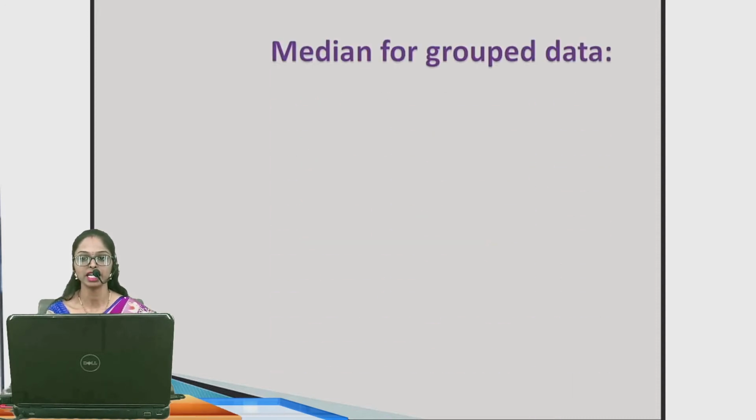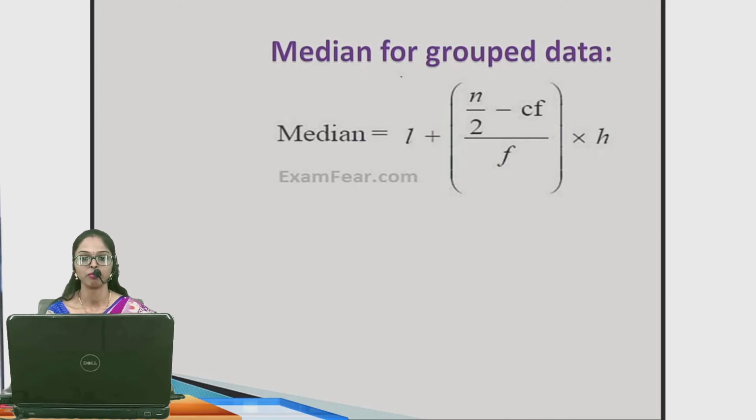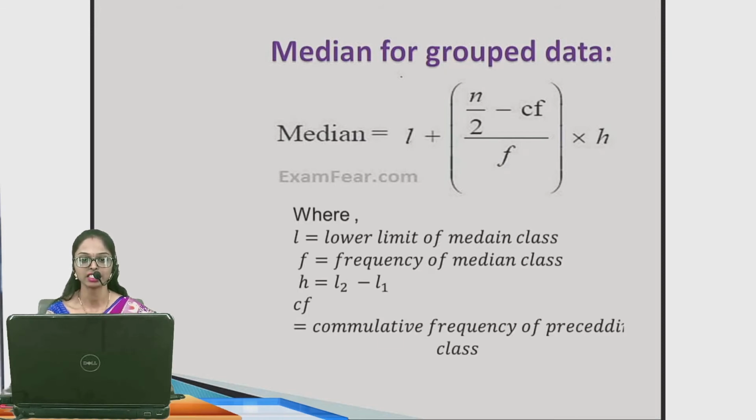Next one, median for the group data. Median is equal to L plus ((n upon 2 minus Cf) divided by F) into H. That is, L is the lower limit of the median class, F is the frequency of the median class, H means L2 minus L1, that is, upper limit minus the lower limit, and Cf means the cumulative frequency of the preceding class.